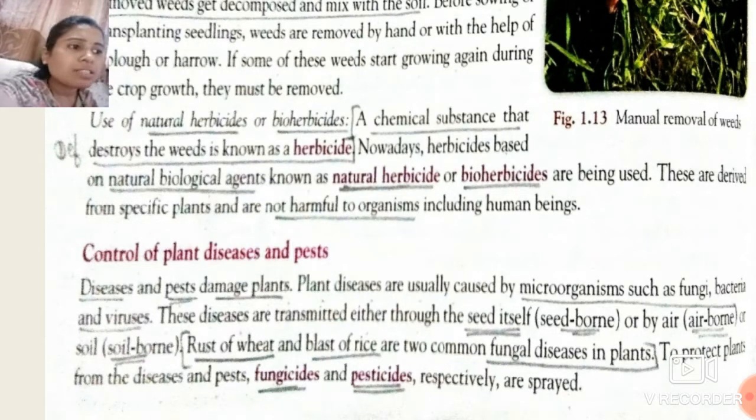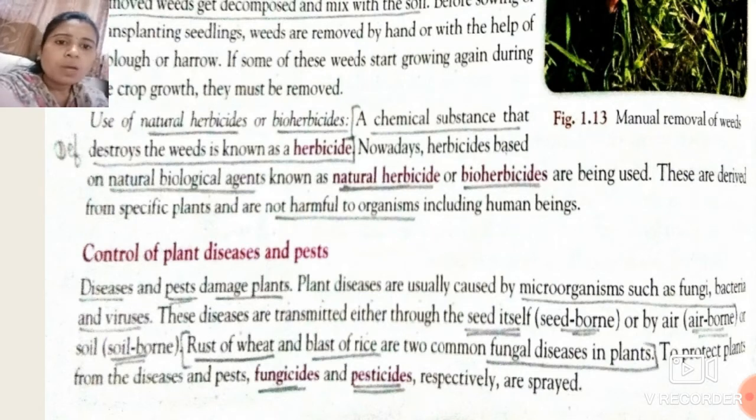See students, these diseases are transferred from one plant to another plant and to the whole field. How is this? There are three ways for transmitting these diseases. The first way is the seed itself.